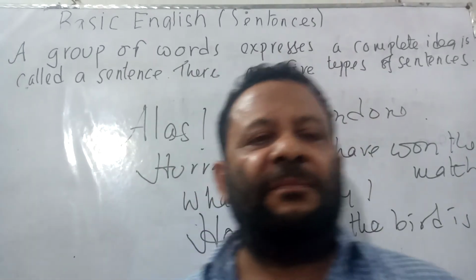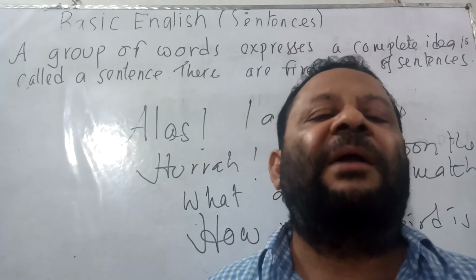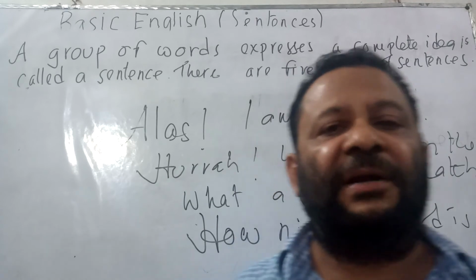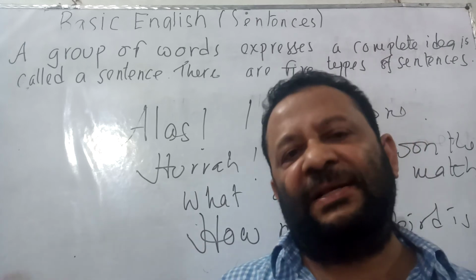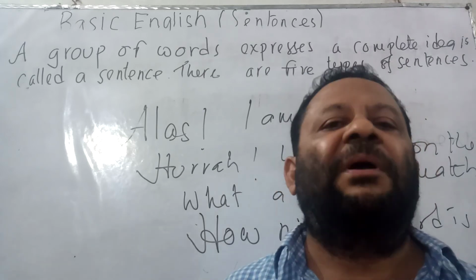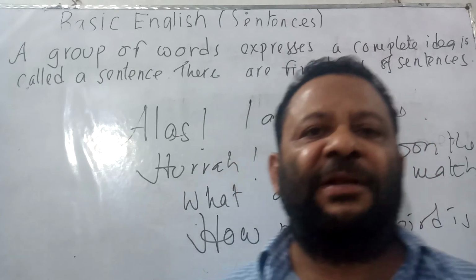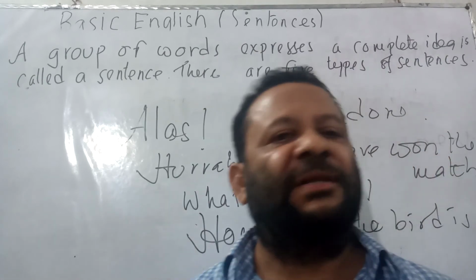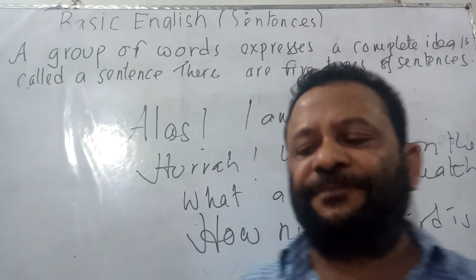Now, dear viewers and students, today's class was regarding sentence, and at the beginning I told you that a group of words that expresses a complete idea is called a sentence. Now there are 5 types of sentences. These are assertive, interrogative, imperative, optative and exclamatory. Now before ending the class, let us have a look at the definition of the sentences again. Assertive is used to express a statement. That is, I am happy, you are reading, the sun rises in the east. These types of sentences are assertive sentences.